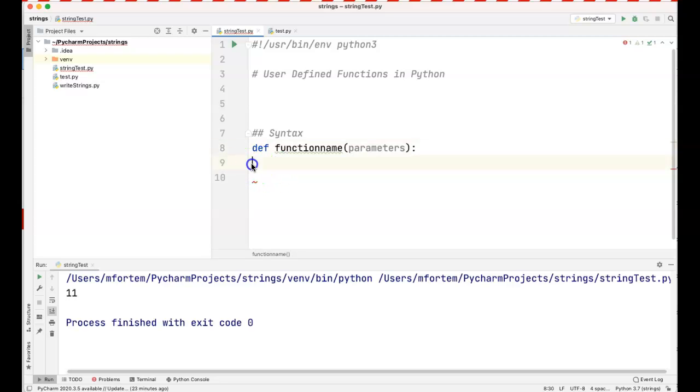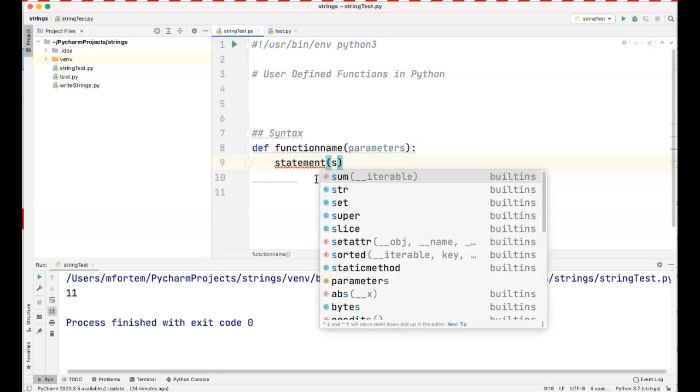You have to indent your function with 4 spaces, or if you tap enter, it will also indent, and everything you type within this indentation will be scoped to this function.